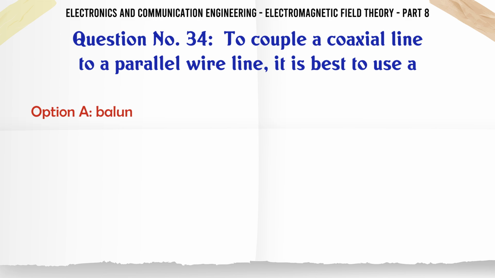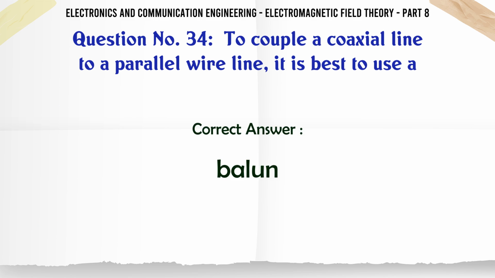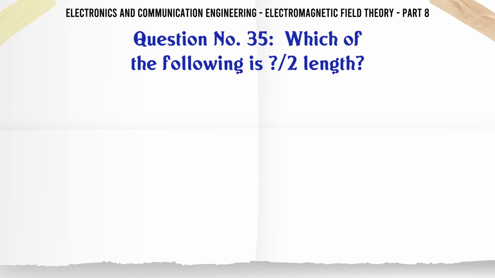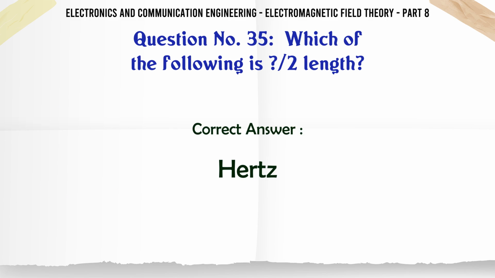To couple a coaxial line to a parallel wire line it is best to use A. balun, B. slotted line, C. quarter wave transformer, D. directional coupler. The correct answer is balun. Which of the following is a half wavelength antenna? A. Marconi, B. Hertz, C. Parabolic, D. Yagi. The correct answer is Hertz.